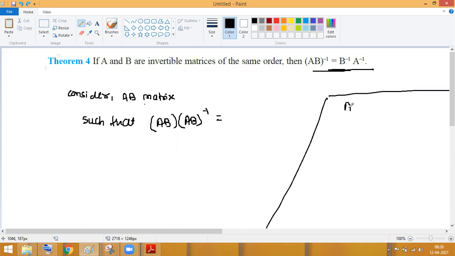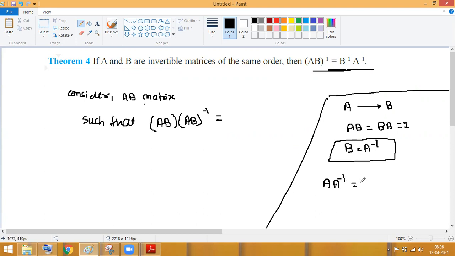First, we said that if A possesses a matrix B such that AB equal to BA equal to I, then A is the inverse of B and B is the inverse of A. That is what I said. And how do we write the inverse? B equal to A inverse. Basically, we have A into A inverse should be equal to what? A inverse into A should be equal to what?